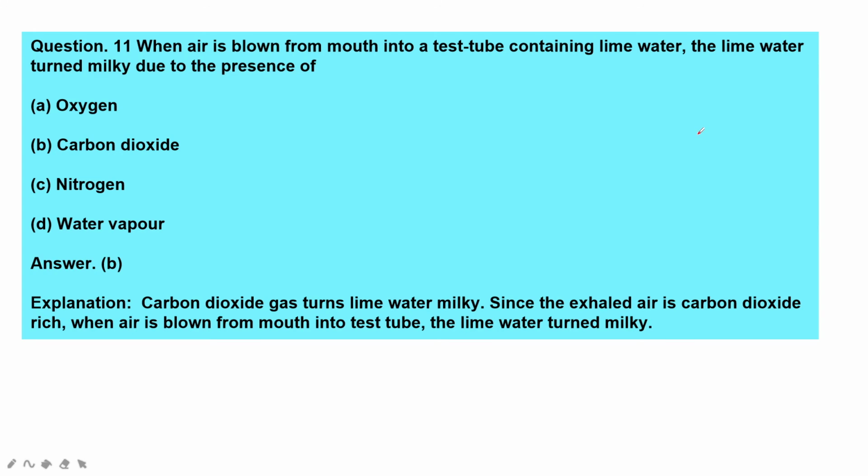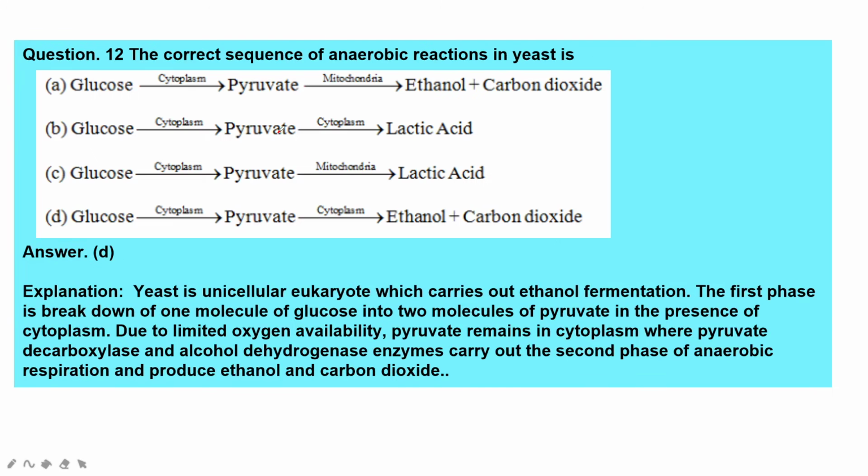Now the 11th question. When air is blown from the mouth into a test tube containing lime water, the lime water turns milky due to the presence of carbon dioxide. You can give 100% this answer. Carbon dioxide gas turns lime water milky. Since exhaled air is carbon dioxide rich, when air is blown from the mouth into a test tube, the lime water turns milky.